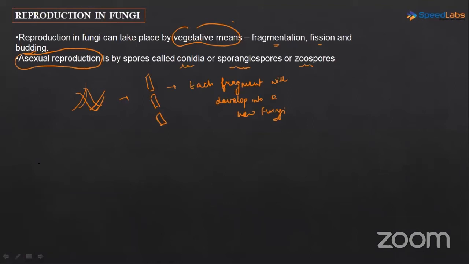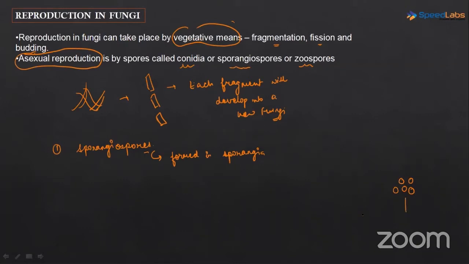Okay, so now first we will be discussing sporangiospores. What are these sporangiospores? So see, sporangiospores, they are very simple. They are spores, and these spores are formed in sporangia. Sporangia is a sac-like or bag-like structure. So what exactly happens is, these round structures, they are the sporangiospores.